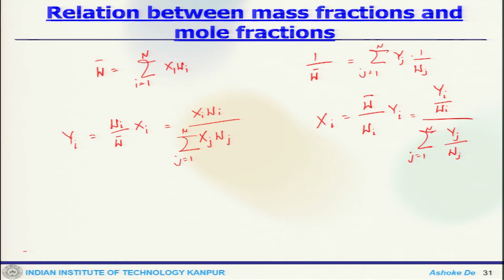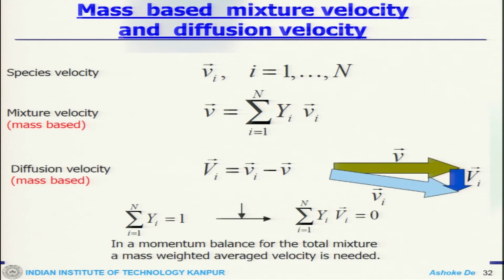So, one can represent sometimes the mass fraction and sometimes the mole fraction.